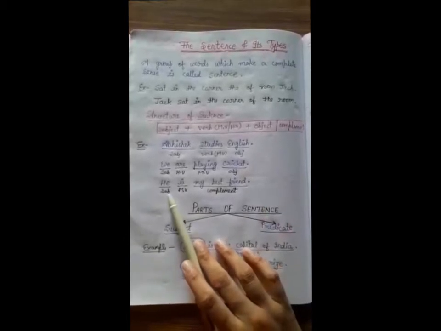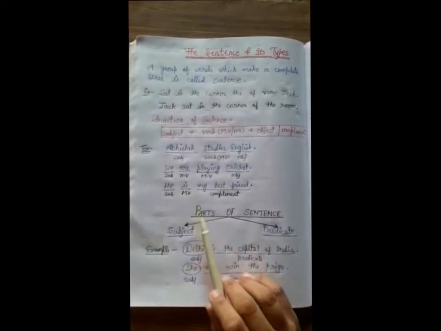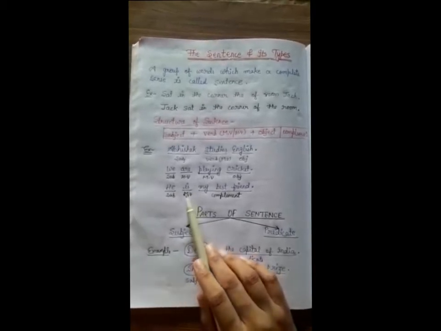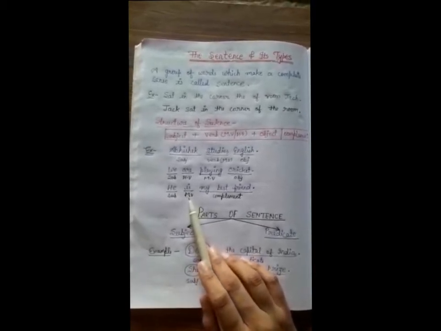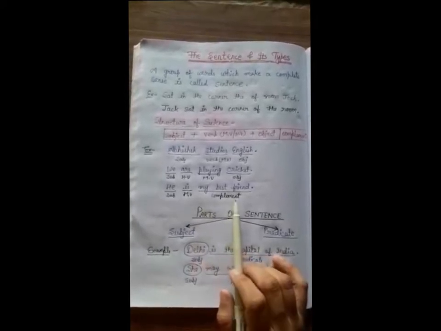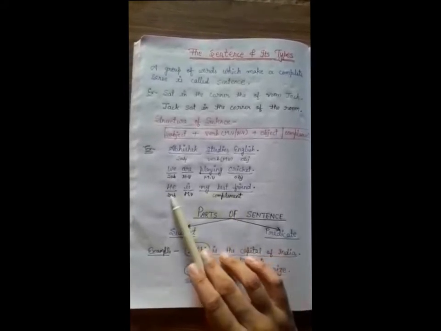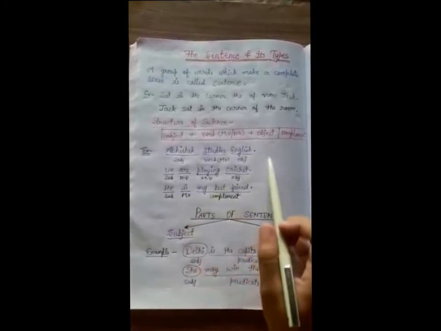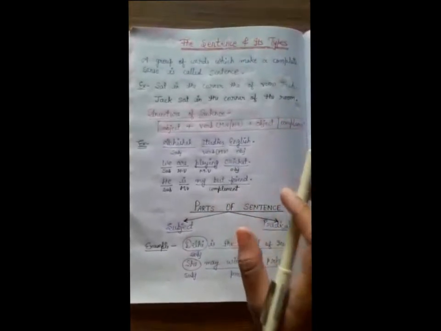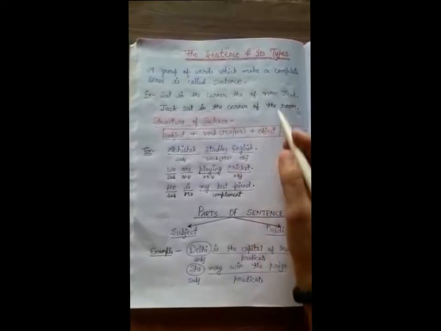Now the third example is "He is my best friend." He is the subject, here is is working as the main verb, and my best friend is a complement. Complement means the group of words that tells about the subject. Okay, so this is the definition, or you can also say these are the sentences that make exact sense.